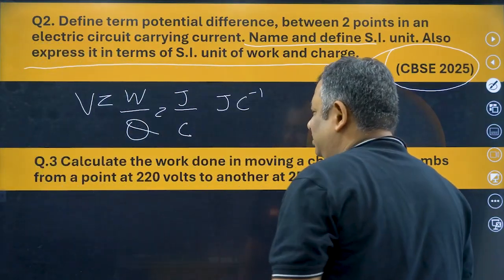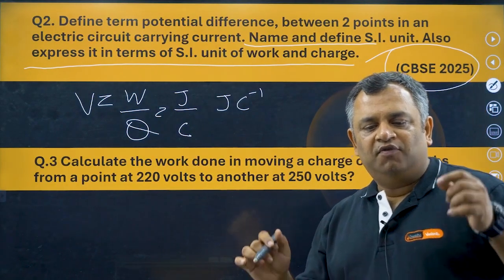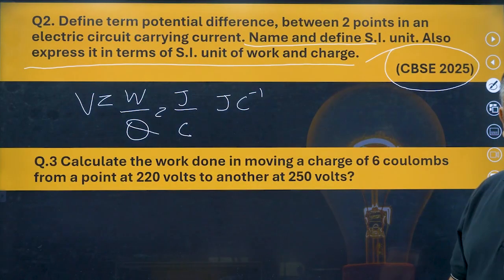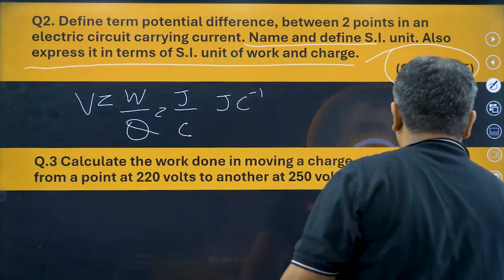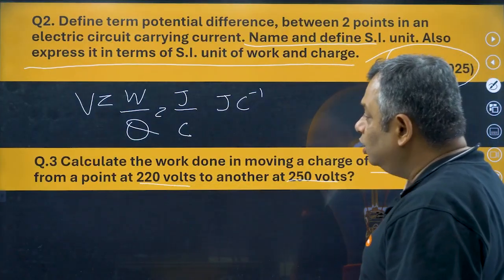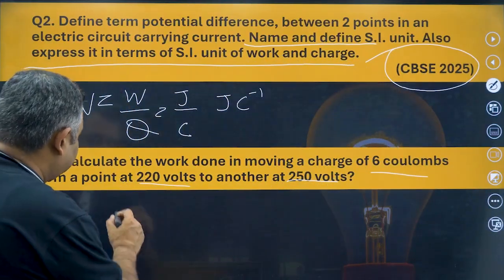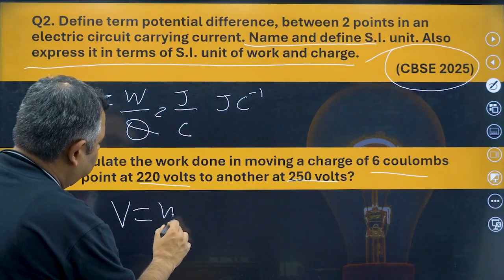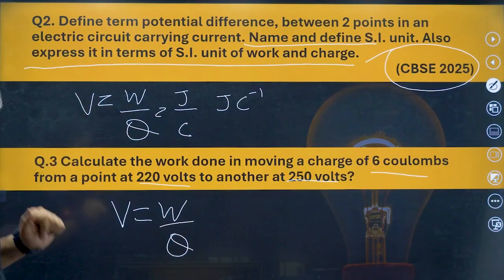Now this is a very simple question. Easy peasy, lemon squeezy. Calculate the work done in moving a charge of 6 coulombs from a point at 220 volts to another point at 250 volts. What is the formula of potential difference? V is equal to W upon Q, where V is the potential difference.